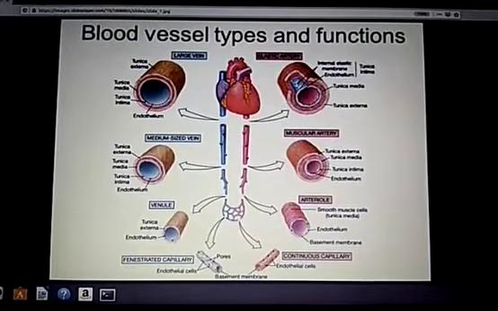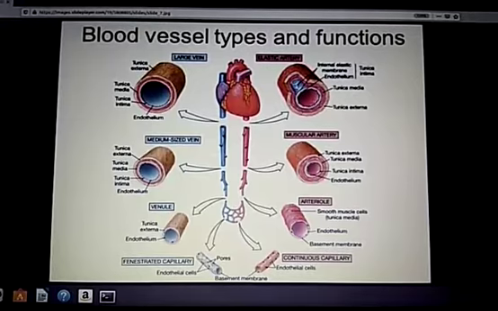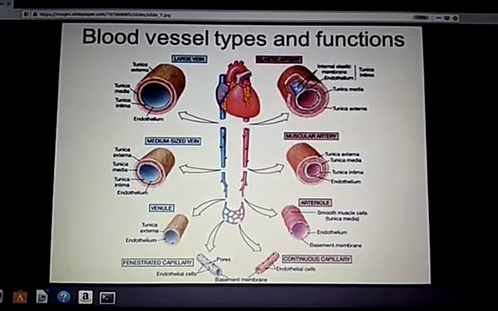So blood vessels are of three types: artery, veins, and capillaries. I hope you have understood something about this.